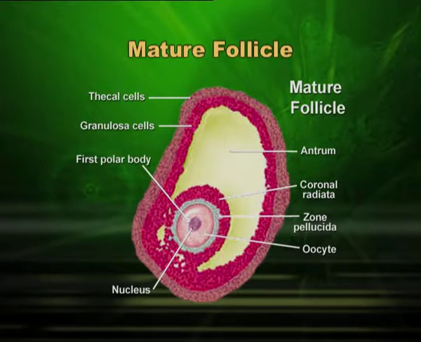This is the mature follicle which is having a ova, and this ova is definitely haploid, and this is formed after oogenesis.